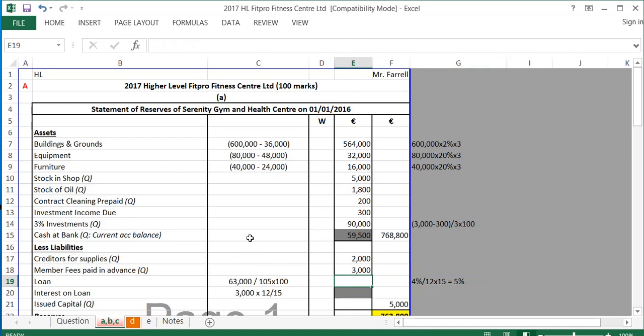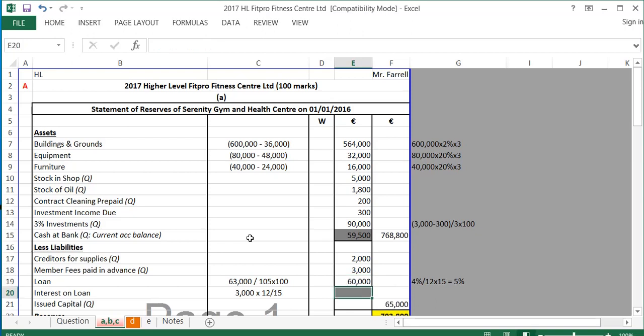So that 63,000 is the initial loan plus the interest of 5%. So the 63,000 effectively is 105%. To get the initial loan, I get my 63,000, divide by 105 and multiply by 100, and the loan was 60,000.